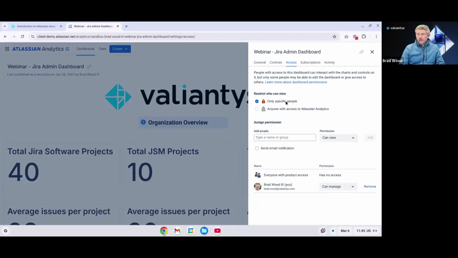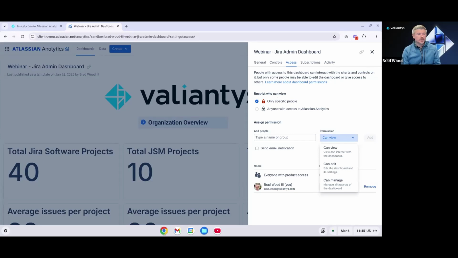So we can see here, very similar to the access settings that we looked at previously. We can restrict to only specific people, or we can open it up to anybody who has access to Atlassian Analytics. And again, we can add people here or a group. And we've got 3 different permissions. So we have view, edit, and manage. View grants the ability to view and interact with the dashboard. So you can make selections in the controls, you can add comments and download the dashboard.